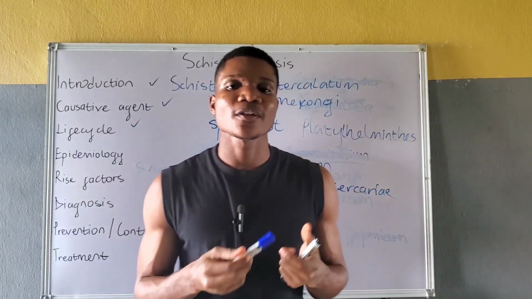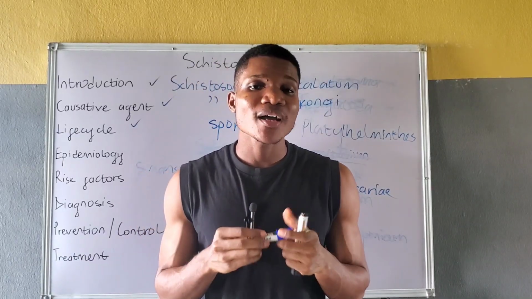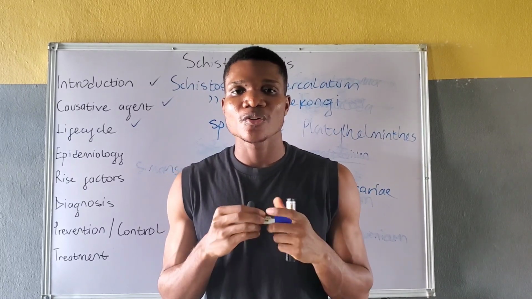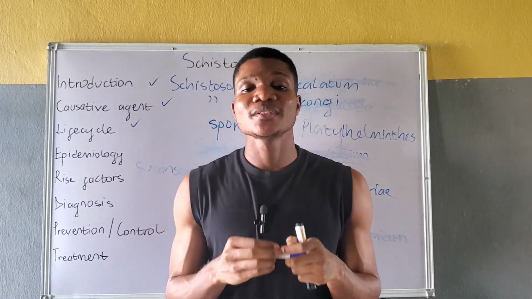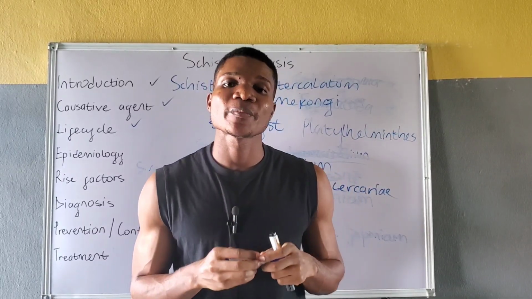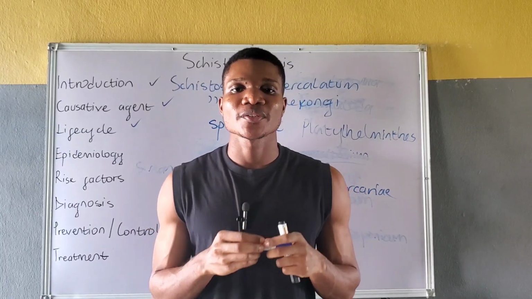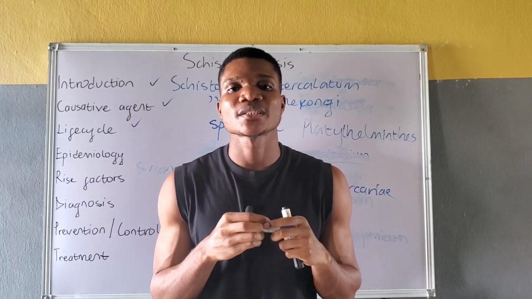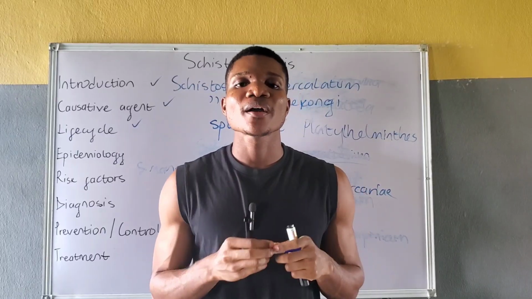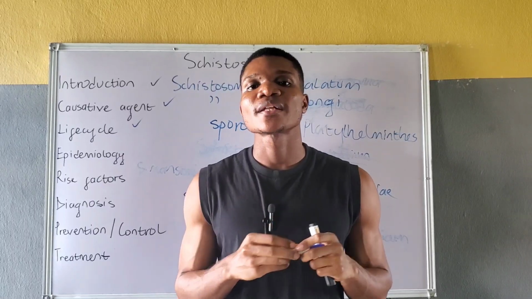Let's talk about the epidemiology of schistosomiasis. Schistosomiasis is endemic in over 70 countries with more than 200 million people infected globally. The highest burden of disease is in Africa, especially by infection with Schistosoma haematobium and Schistosoma mansoni. Schistosoma japonicum is the predominant cause of schistosomiasis in Asia, particularly in China and the Philippines. Schistosoma mansoni is the predominant cause of schistosomiasis in South America.